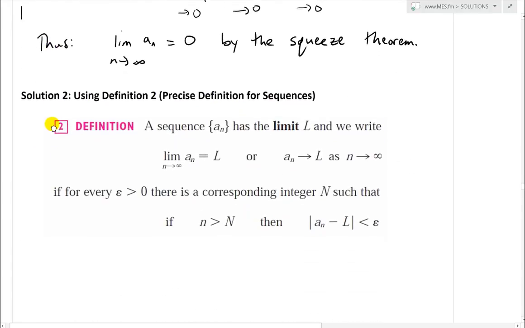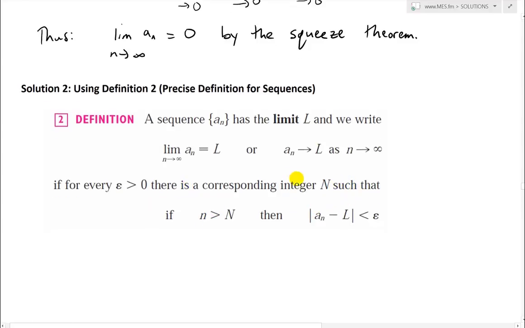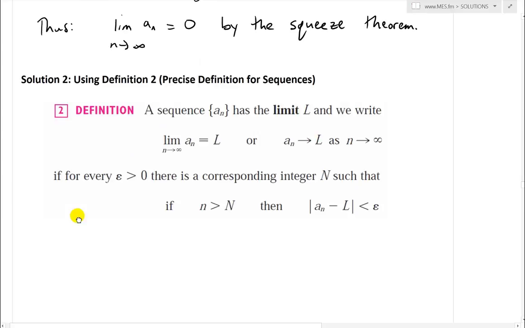So we have here the definition of a sequence. a_n has the limit L, and we write the limit as n approaches infinity of a_n equals L, or a_n approaches L as n approaches infinity, if for every epsilon greater than 0, there's a corresponding integer N such that if all integers n greater than N, then the absolute value of a_n minus L is less than epsilon. Then this is the limit. So again, just a recap.